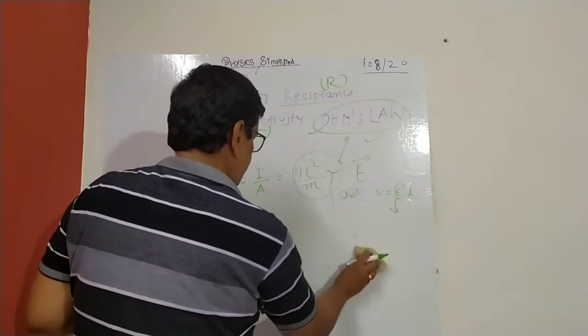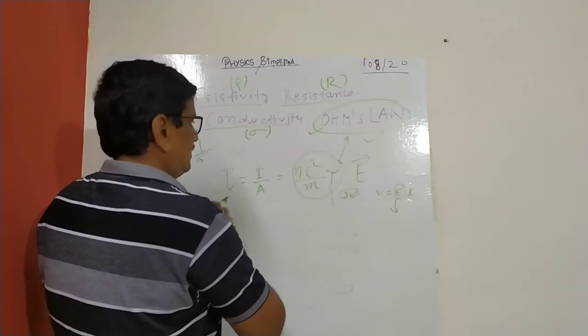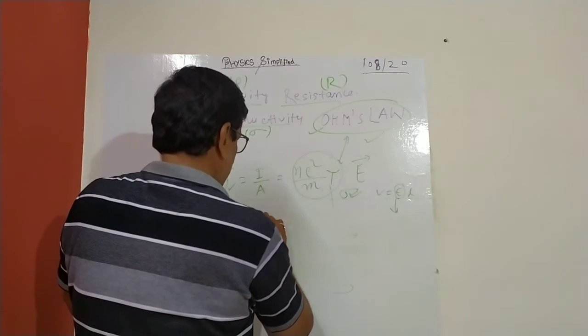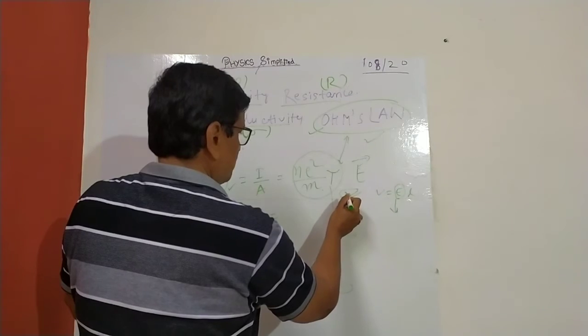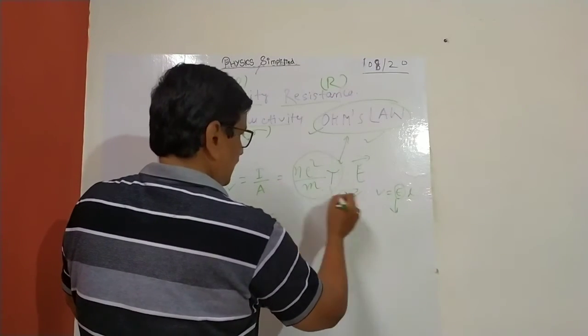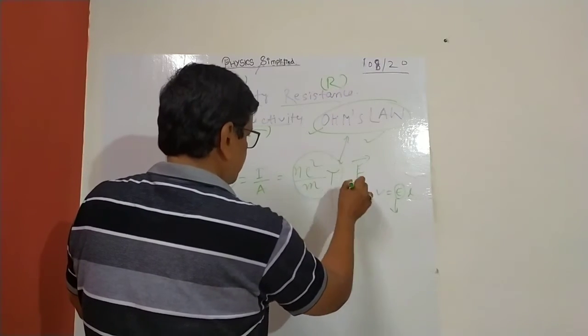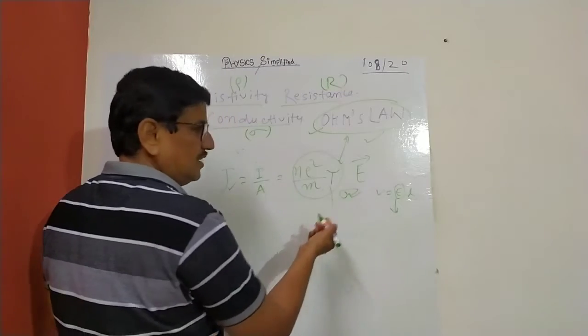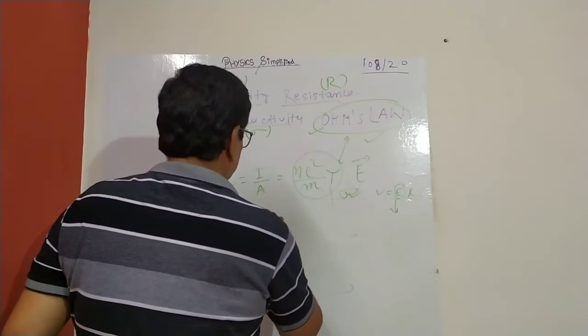Reversely, we can put here and derive this, and this is your sigma. So I equal to, this is sigma conductivity. Then you can substitute R from resistivity, and you can calculate that E times L becomes V.